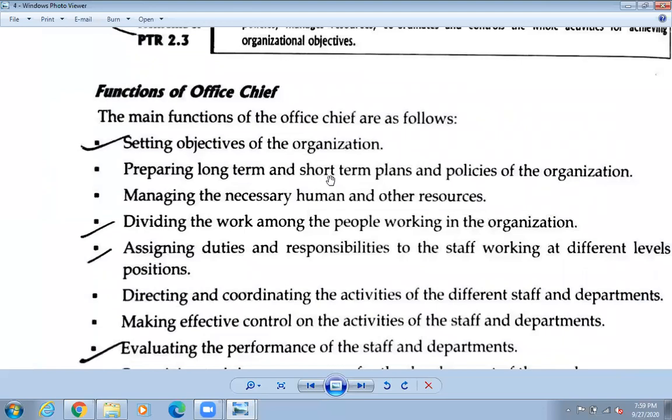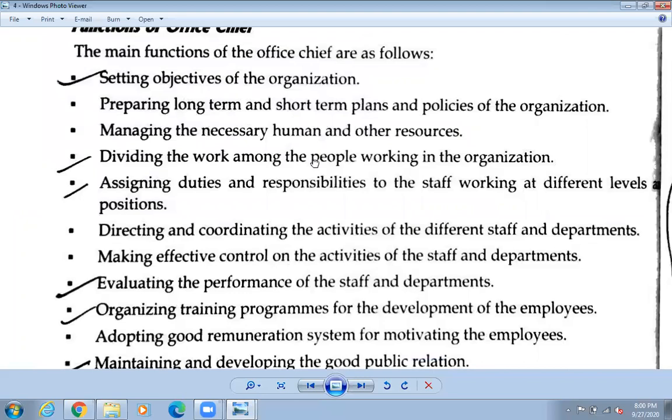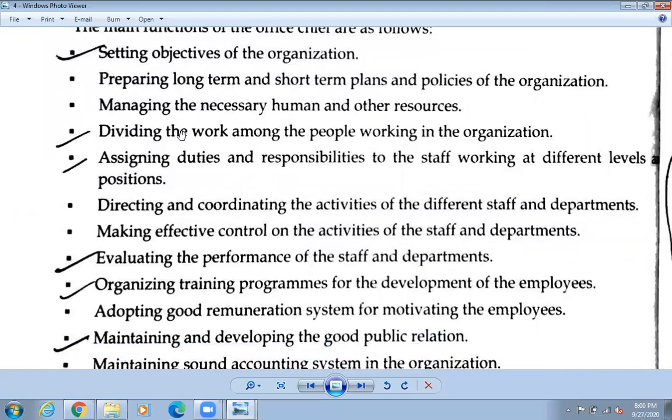So function of office chief. अब office chief का function के होता है? So number one is setting the objective of the organization. मालिक को काम के होता है? Objective के हो भनेर भन्ने, organization को यो objective हो है, यो काम तिमीहरूको यस्तो हो है भनेर. So they will set the plans. Okay. So next one is dividing the work among the people working in the organization. So they will divide the work.